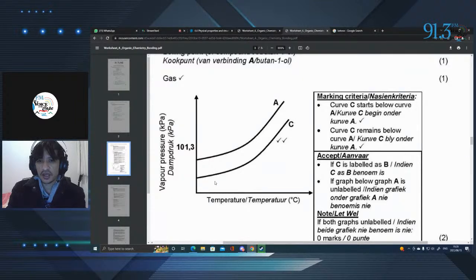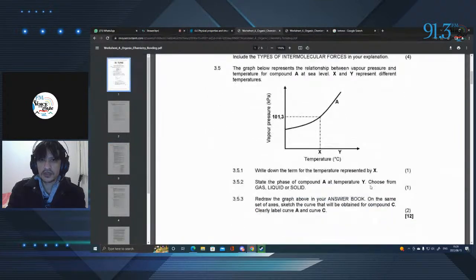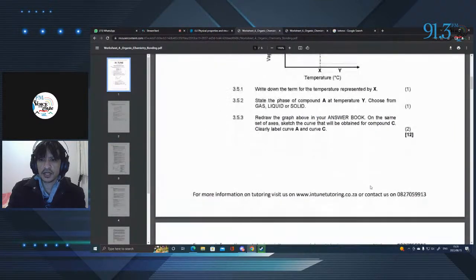And therefore, as the temperature increases, this does not evaporate as quickly. Its boiling point, the temperature at which it boils, is going to be higher, and therefore the vapor pressure is going to be smaller than that of compound A. Right. Now, let's go down.